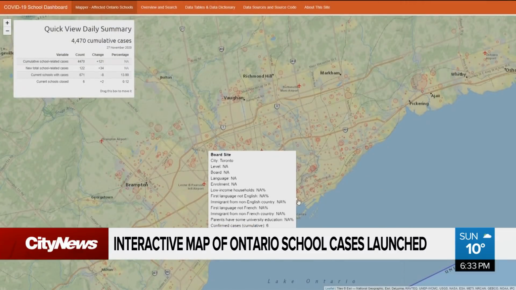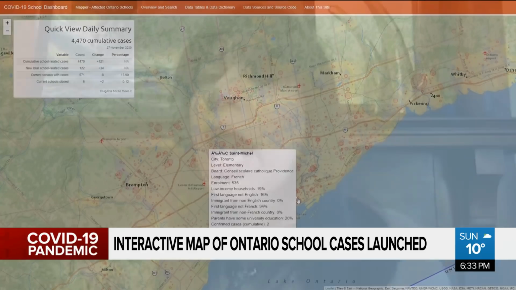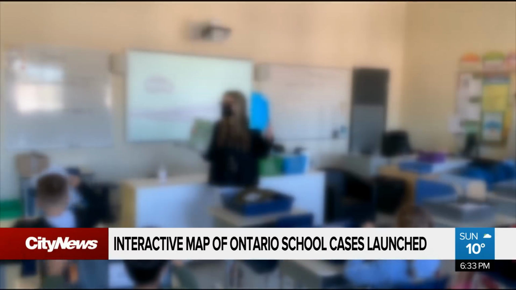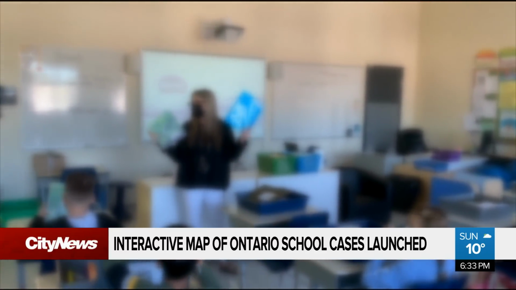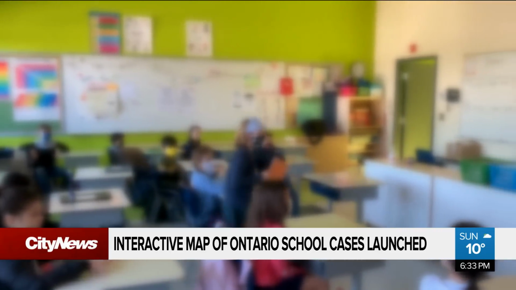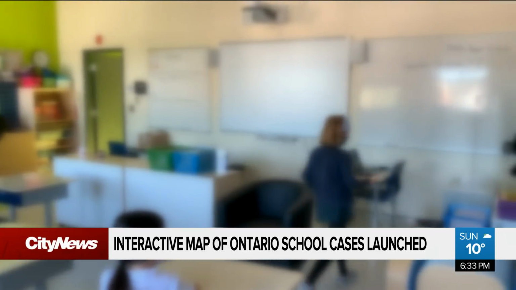The map shows helpful information and factors to identify which schools need the most help. How do we help those schools? Using the demographic data should be one way of prioritizing extra resources to schools that have been affected by COVID, either by numbers of cases or by school closures, to make sure that schools that have high proportions of low-income populations and living in communities that are disproportionately affected by COVID get extra supplementary resources.